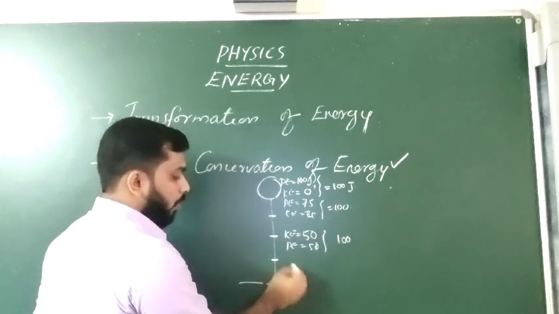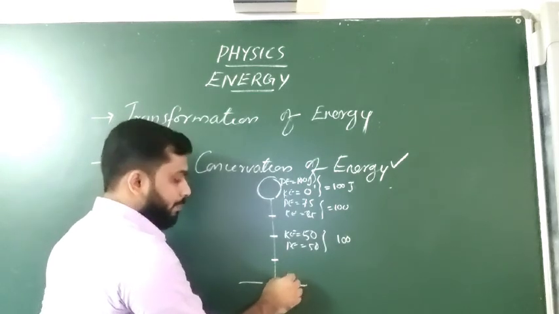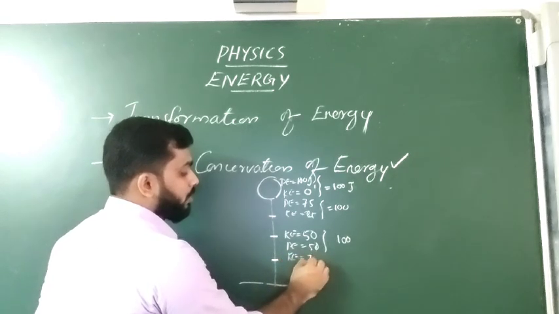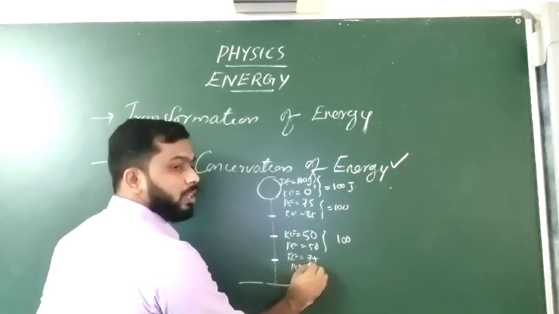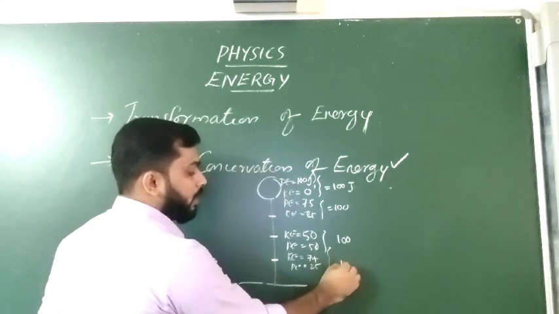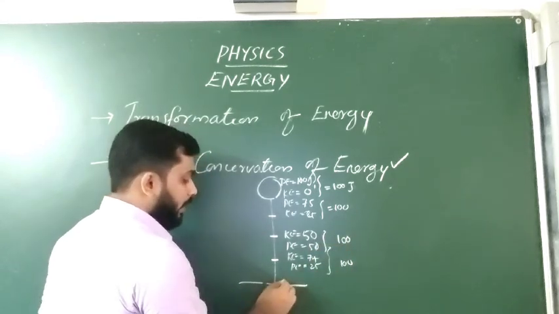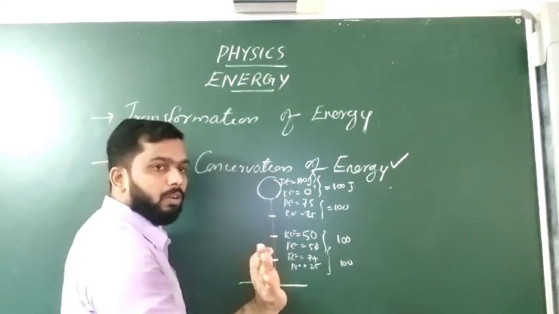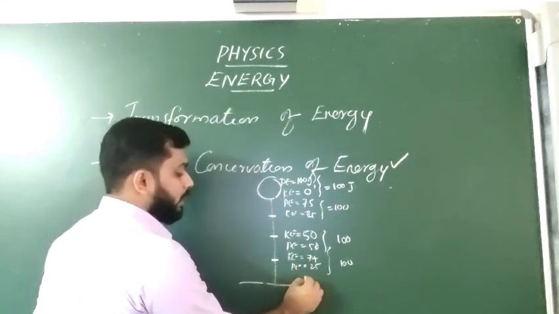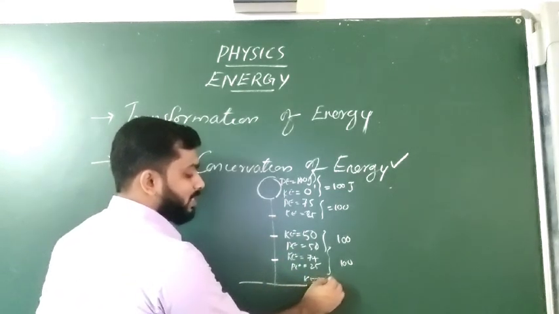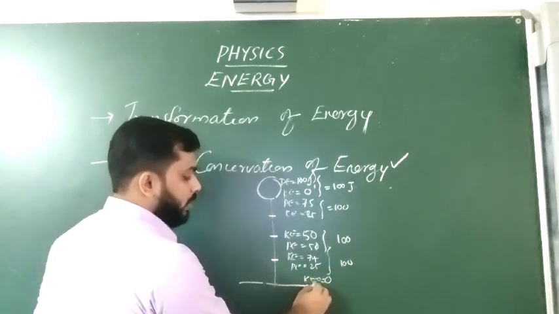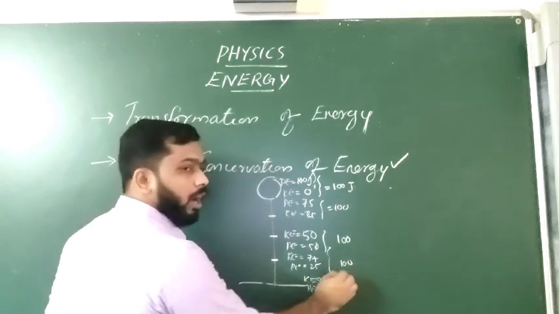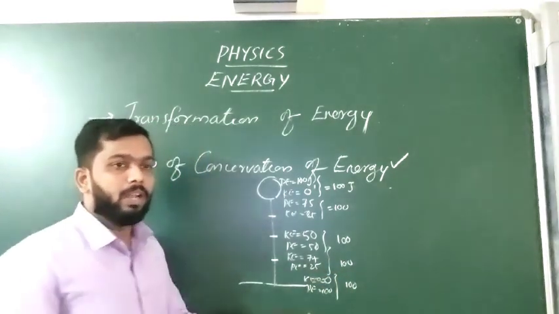And when it is reaching the three-quarter part, the kinetic energy will be 75, the potential energy will be 25, and the total energy will be 100. And when it is at the ground, it is at rest and motion has stopped. At that time the kinetic energy will become 0, and the total energy will be 100. Total energy will be 100.